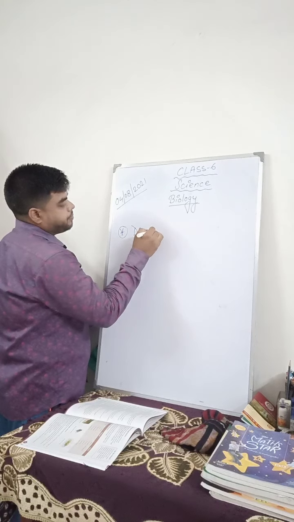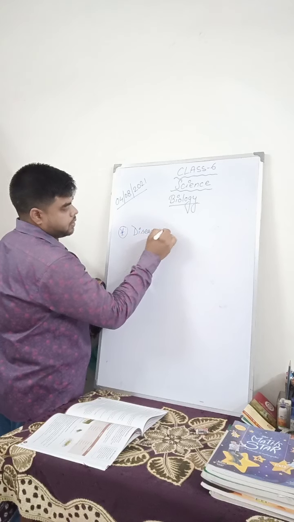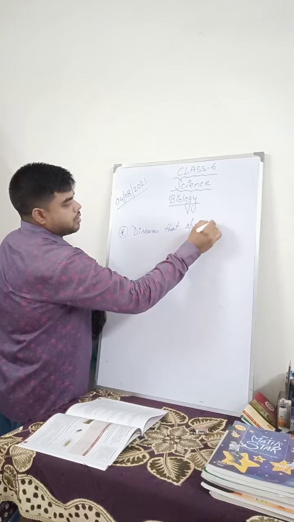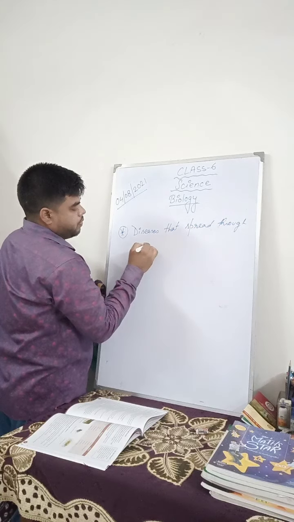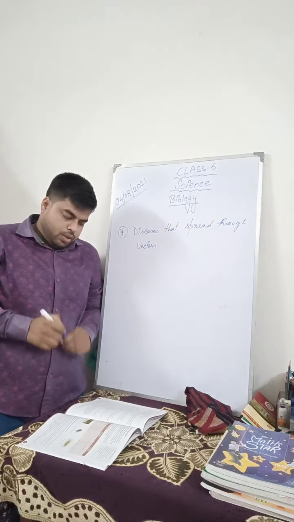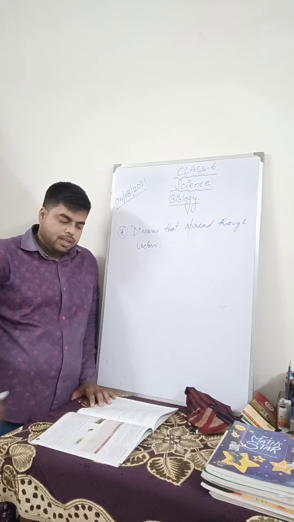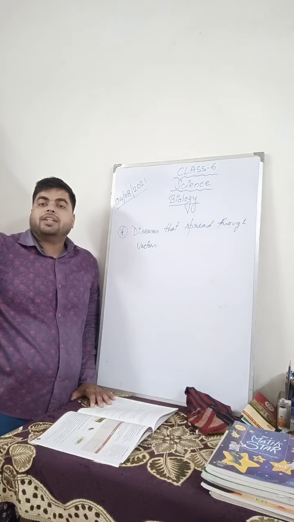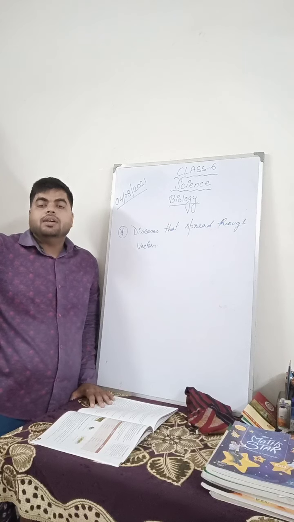Diseases that spread through vectors. Insects such as mosquitoes, ticks and bugs, and animals such as dogs, cats and monkeys carry pathogens. That means they carry microorganisms, organisms that can affect